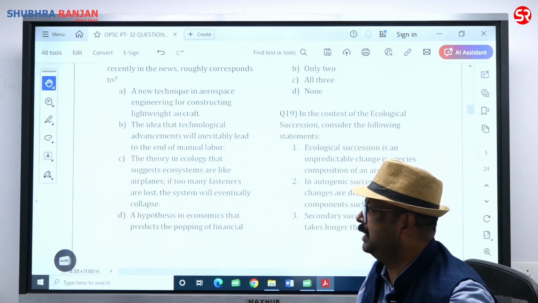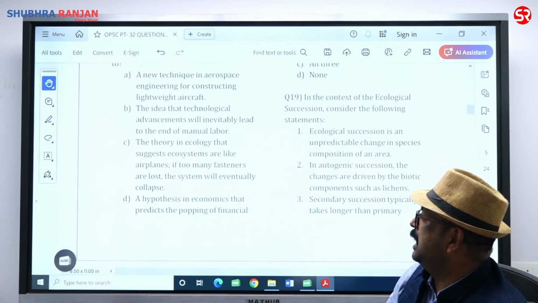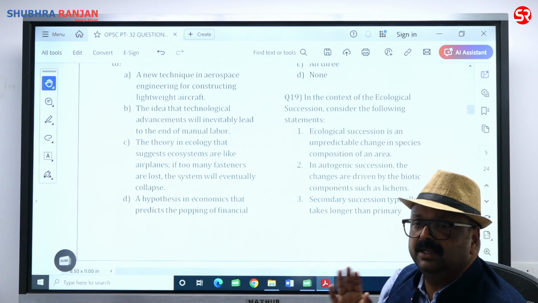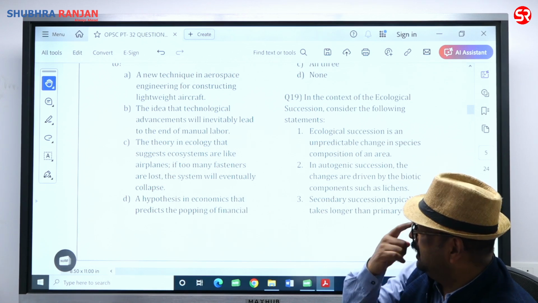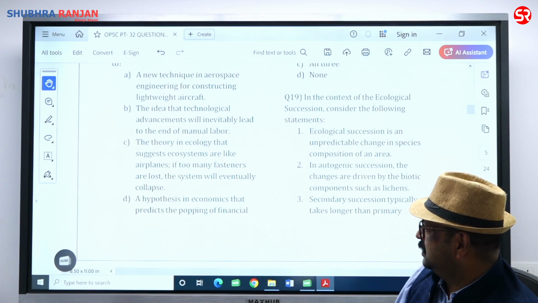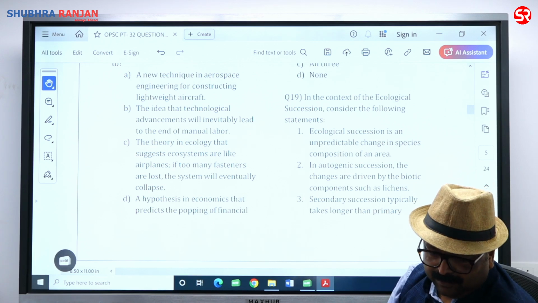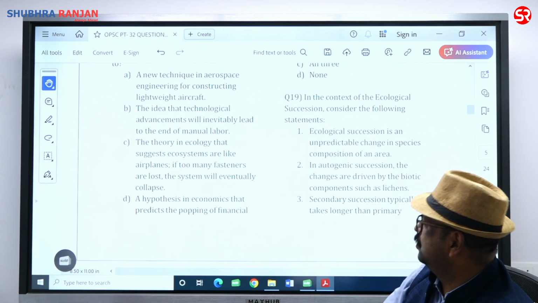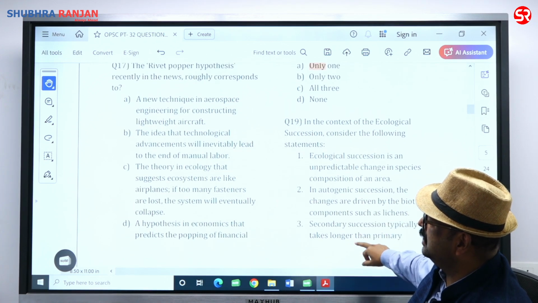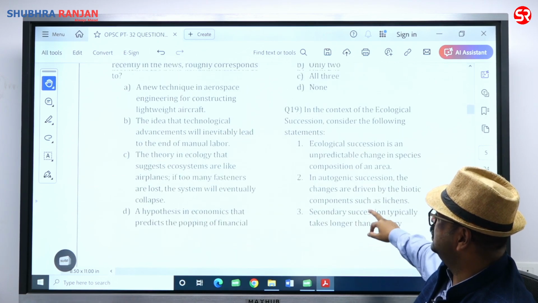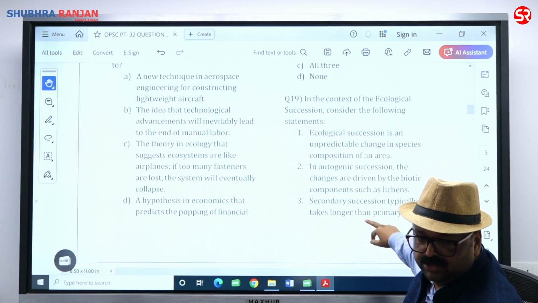That is right. Basically, rivets are the species, and it is something pertaining to biodiversity. The ecosystem is containing biodiversity, and if we are losing the biodiversity, then we are losing the fasteners. So if this is going to be the case, we are going to collapse the ecosystem. So losing biodiversity is not good. That's why its conservation is needed, and this particular hypothesis is related with the loss of biodiversity. So answer will be Charlie. Question number 18.